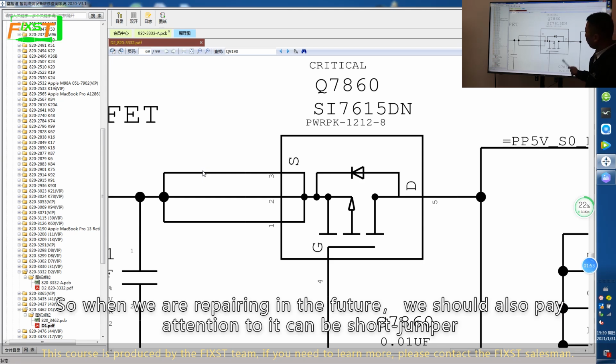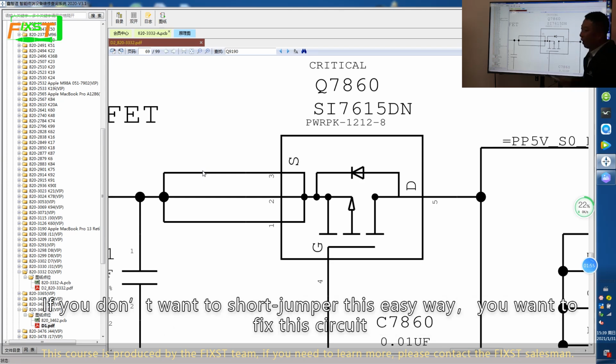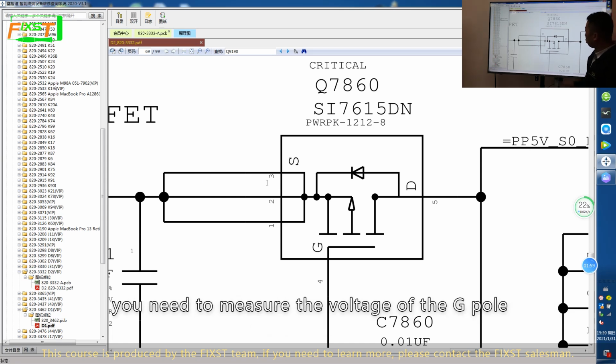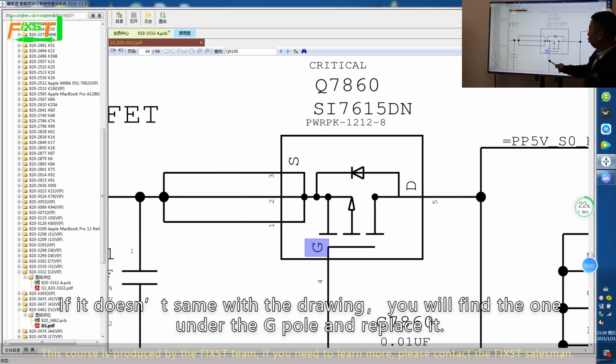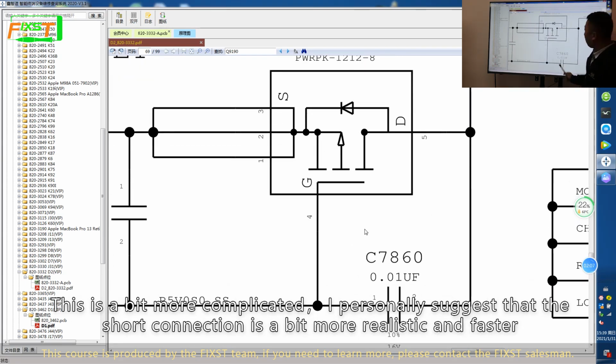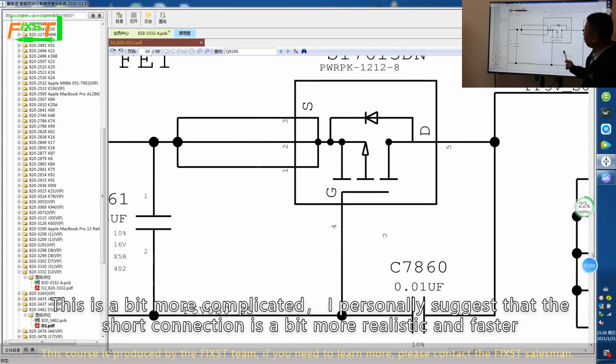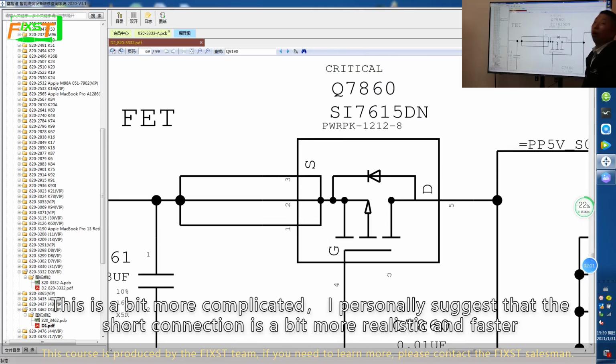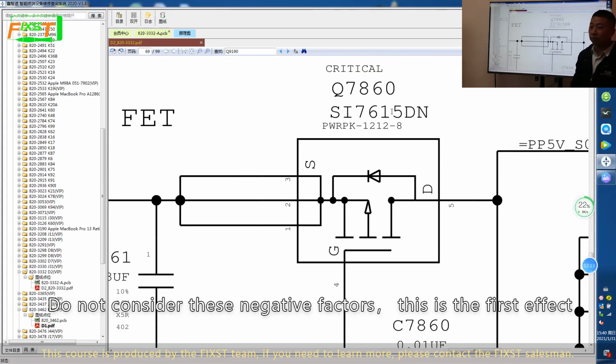It can be short jumpered. If you don't want to short jumper this easy way and you want to fix the circuit, you need to measure the voltage of the G pole. If it doesn't match the drawing, find the component under the G pole and replace it. This is a bit more complicated. In practice, the short connection is more realistic and faster. Do not consider this negative factor.